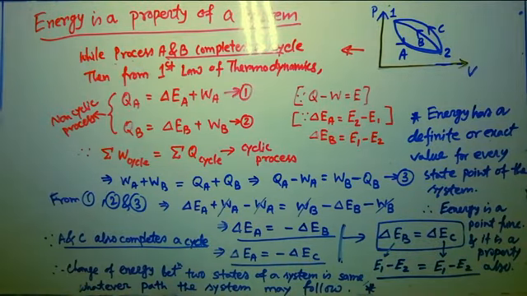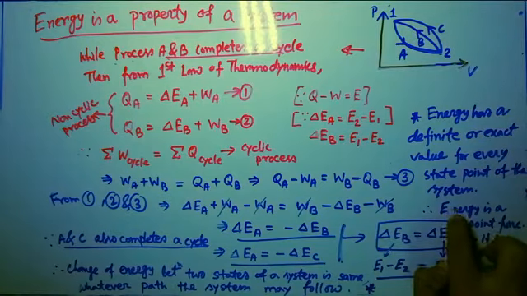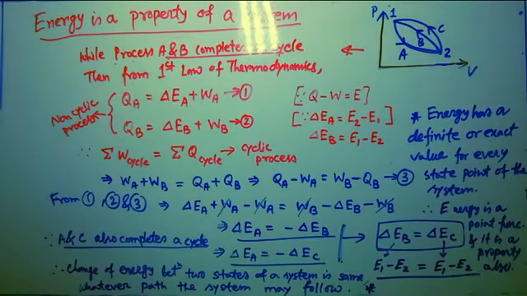So any parameter, if it is an exact differential or having a definite value for any state point, not depending on the path followed by the system, then it is obviously a system property. Here we can see that energy is not depending on the path followed by the system. It is giving us a definite or exact value for every state point. That's why we can say that energy is a property of a system.